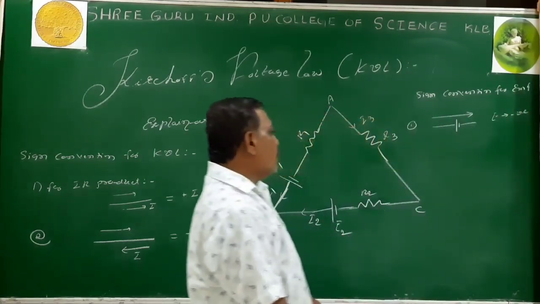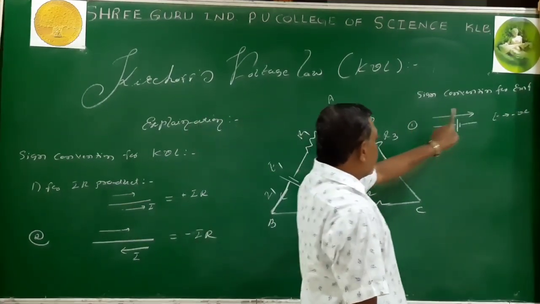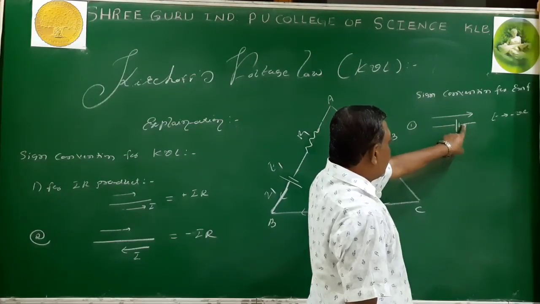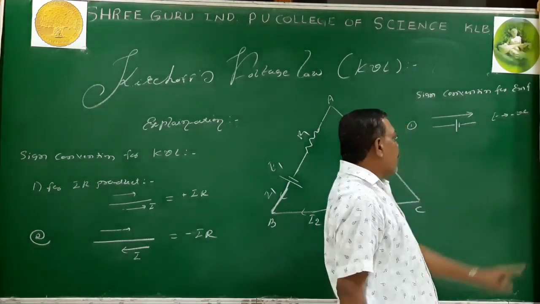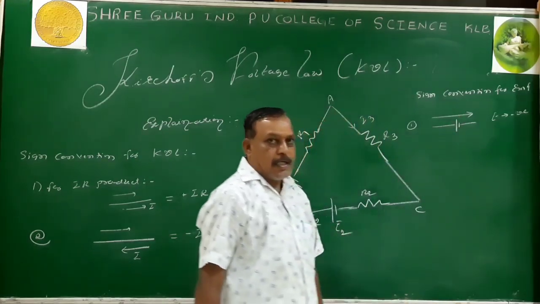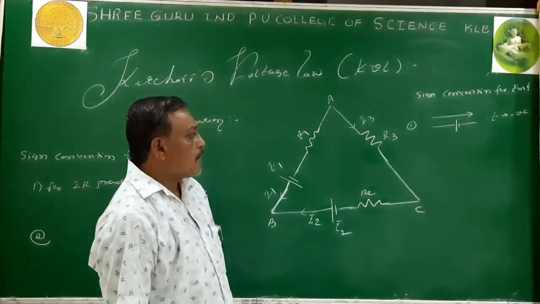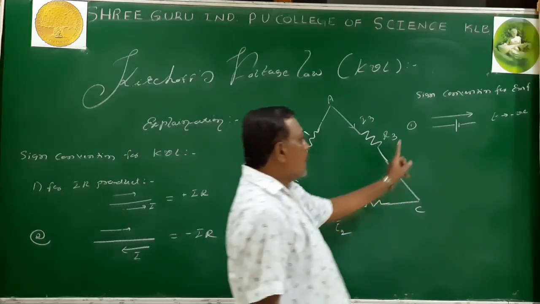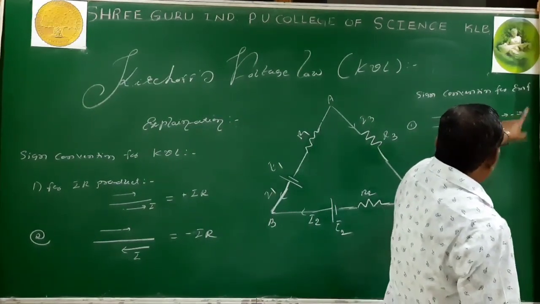While moving in a loop, if you go from the positive to the negative terminal of the battery, then the EMF is taken as negative. That is nothing but a falling potential. Positive is considered a higher potential, negative is a lower potential. There is a falling potential, that is taken as negative.